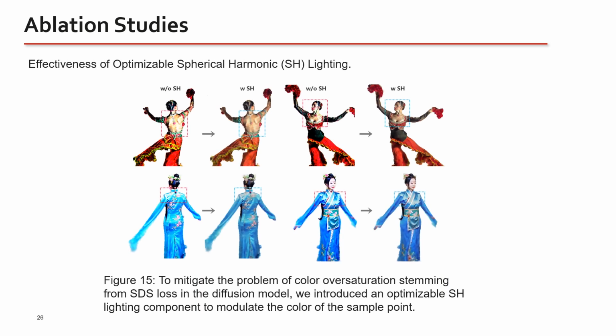Figure 15 illustrates that integrating spherical harmonic lighting enables the human model to achieve the correct coloration and a smoother visual effect.